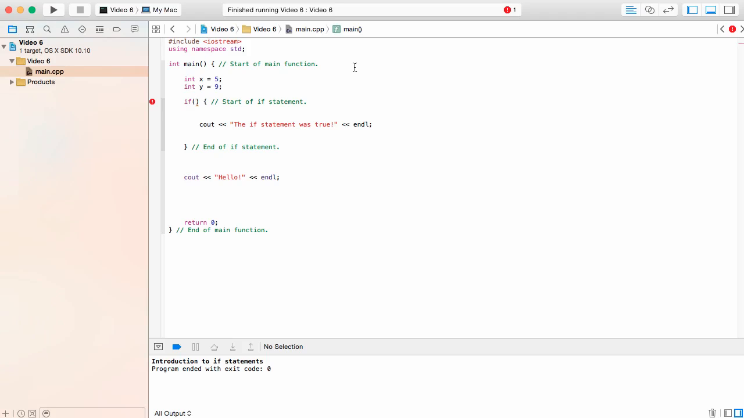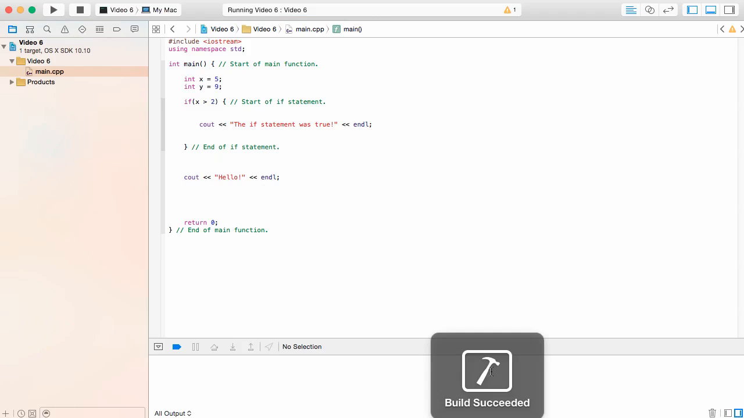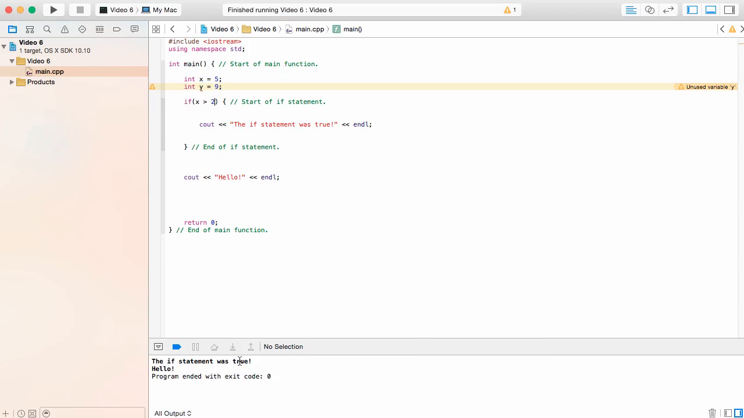So how about we start off to see how this if statement works. What if we put x is greater than 2. Now we could see that the variable x is 5, right? So 5 is greater than 2. That means when we run this, we should see this statement, the if statement was true, and you should be able to see hello. You should see both of them. So let's go take a look to see if that ends up being true. We're going to have a build successful, and you see the if statement was true.